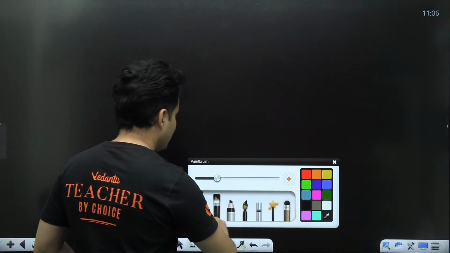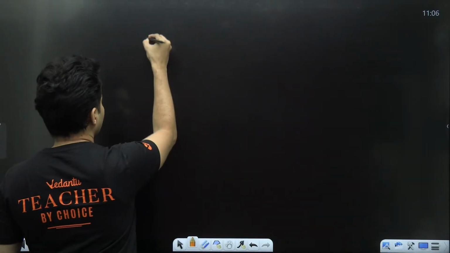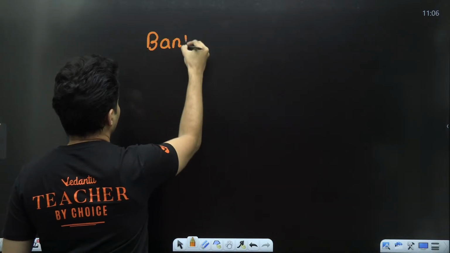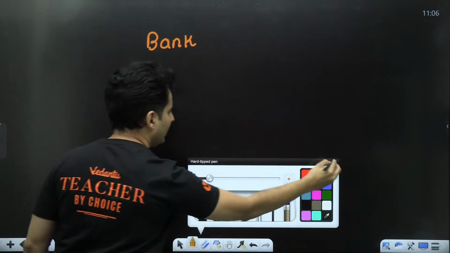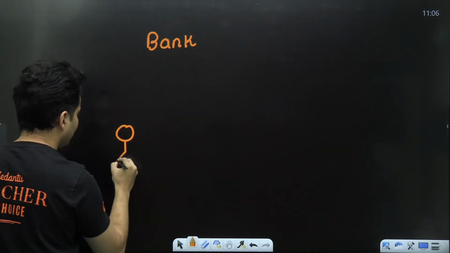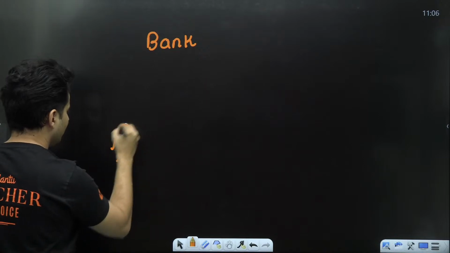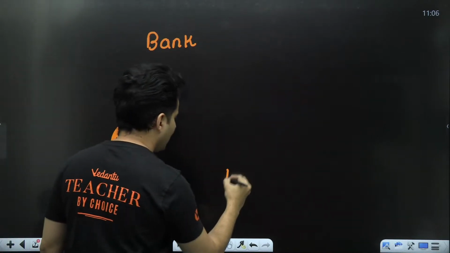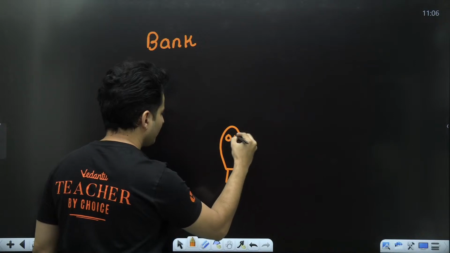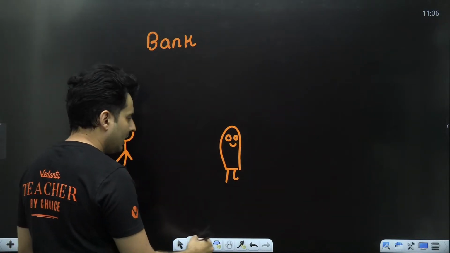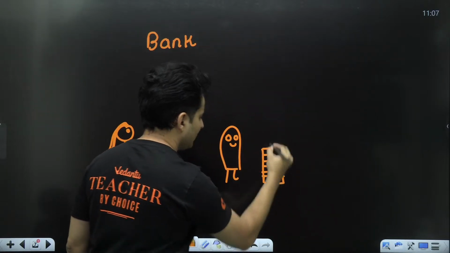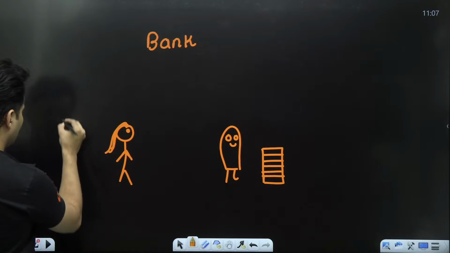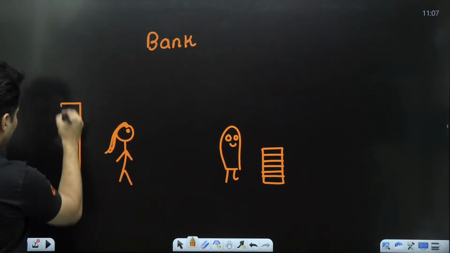Just imagine, guys, there is a bank, okay, and then there are people who have accounts in the bank. Maybe there is a beautiful Champa who has an account in the bank, and then there is also a Pandu who has an account in the bank, and this Pandu has some money stored in the bank. This is the stack of money. Pandu has little money, maybe Champa has even more money.